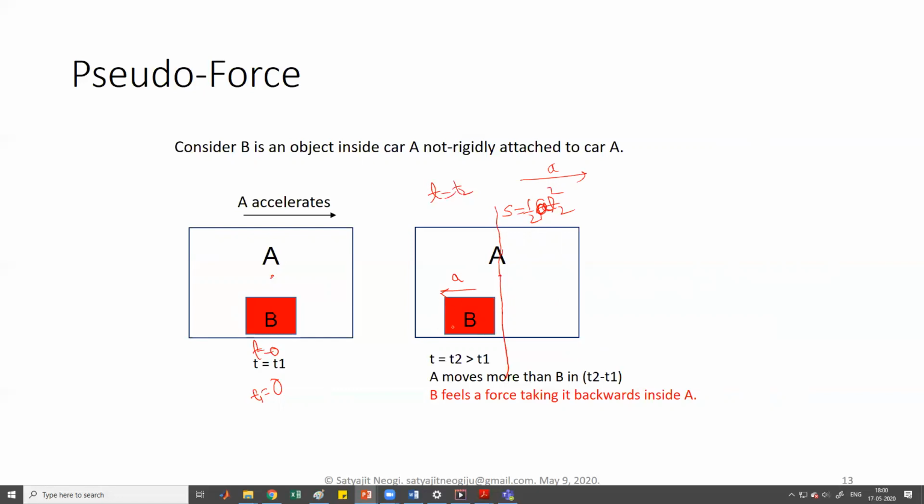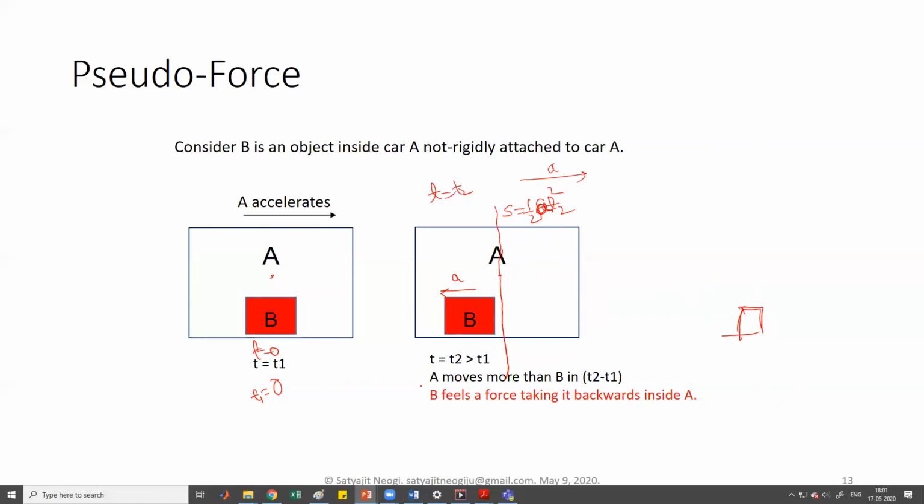So that is the thing. If it is not rigidly attached to A, then even though A moves forward, B doesn't, but the result affects B because B feels that it is moving backwards with respect to A, right? So if you want to draw a free body diagram with respect to A, because all this experience of B is with respect to A, right?